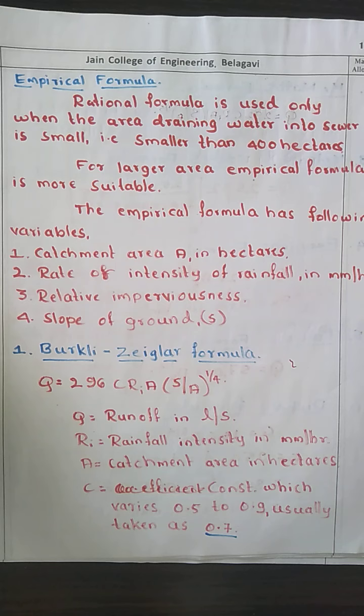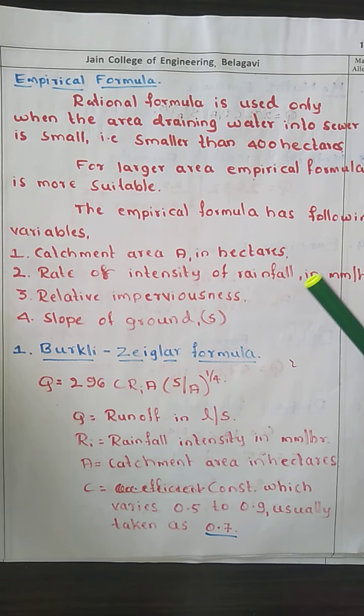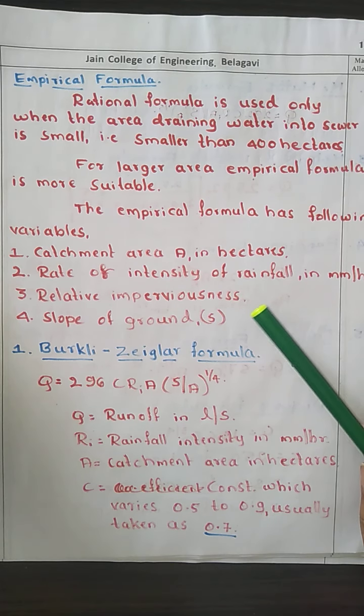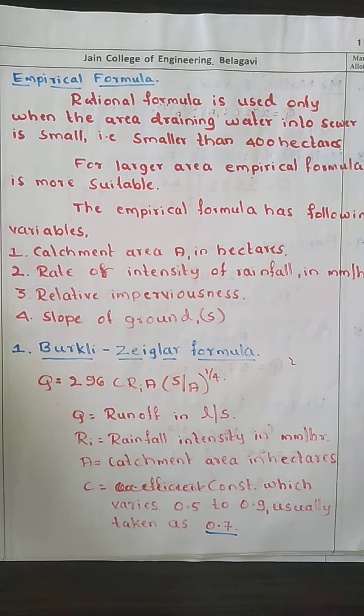For a larger area, this formula is much more suitable, since great care and judgment are required for suitably selecting the rainfall intensity Ri in the rational formula. The important things considered under the empirical formula are the catchment area in hectares, the intensity of rainfall per hour, relative imperviousness, and the slope of the ground.